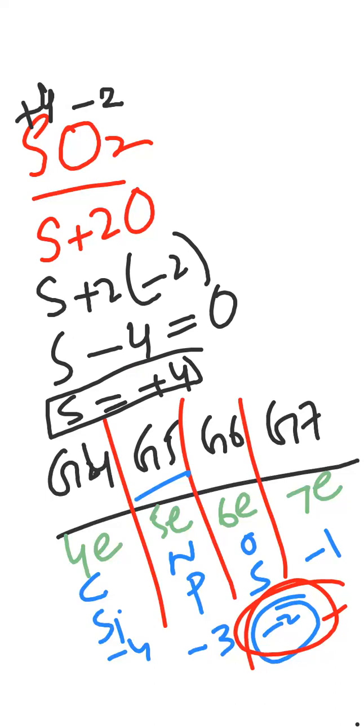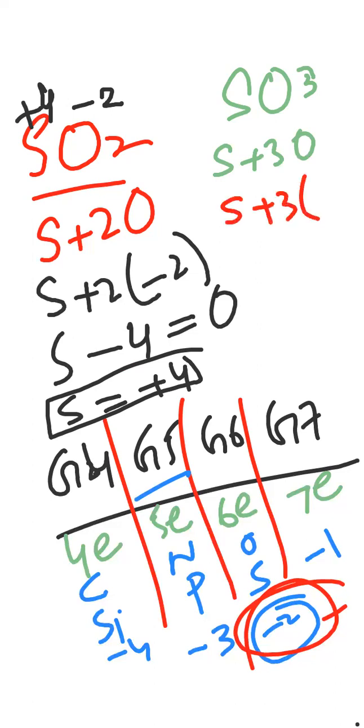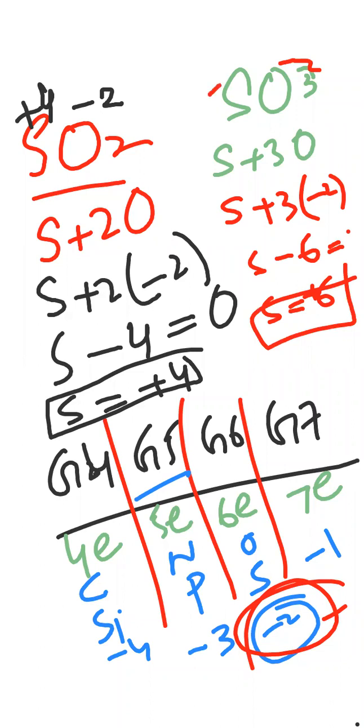Let me give you one more example. This is sulfur dioxide. We have one more compound of sulfur, no? Sulfur trioxide. This is more common. Sulfur plus 3 oxygen. So sulfur plus 3. What is the valency of oxygen? We know oxygen is there at the right side, at the negative side. So this is -2. Plus minus 3 multiplied by 2, -6, and sulfur minus 6 is equal to 0. Sulfur shifts -6 toward the right side, it will become +6. So sulfur is +6 here.